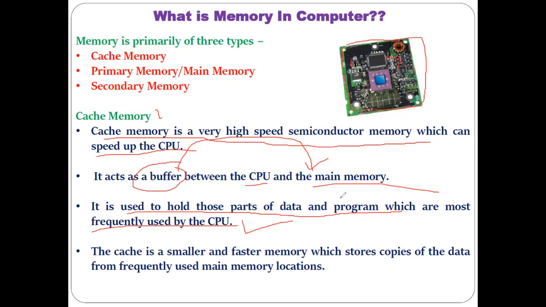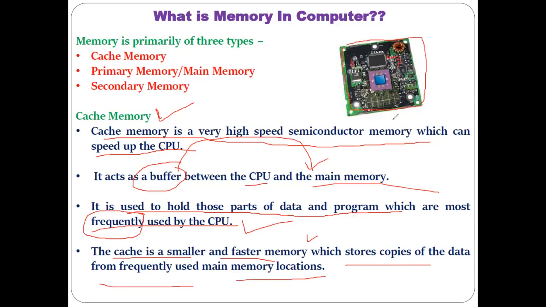The data or program which is frequently used, meaning utilized a number of times, is stored in this buffer, the cache memory. This cache is a small memory, but it is faster, and it stores copies of the data from frequently used main memory locations.